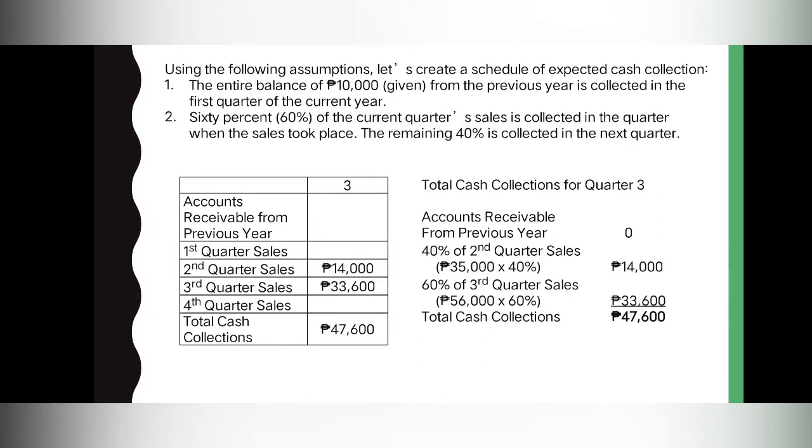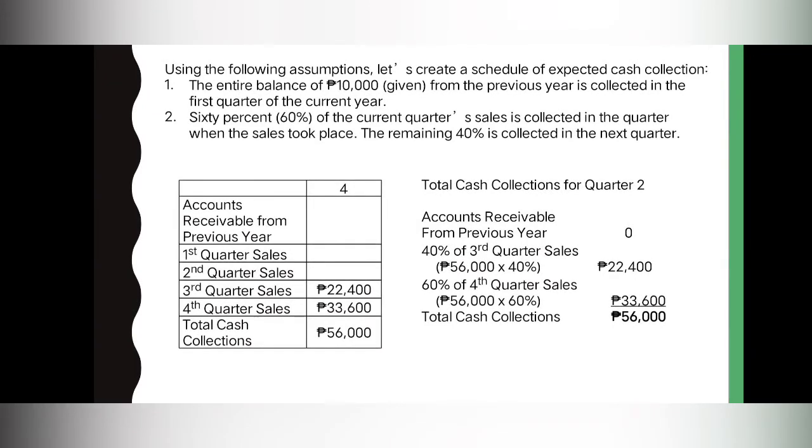35,000 pesos as the second quarter sales multiplied by 40%, we will get 14,000 pesos. Plus the 60% of the third quarter sales. 56,000 pesos yung third quarter sales natin according to the sales budget. So 56,000 pesos times 60%, we have 33,600 pesos. Add the two amounts, then we will get 47,600 pesos as total cash collections for the third quarter.